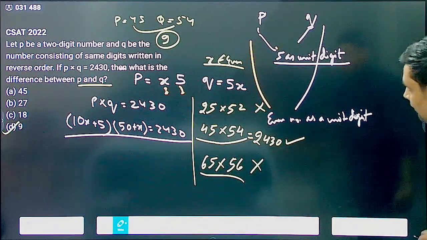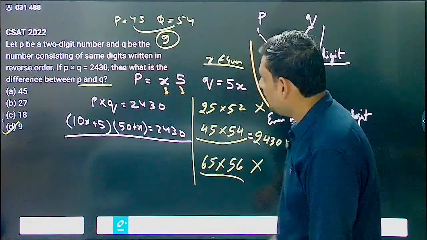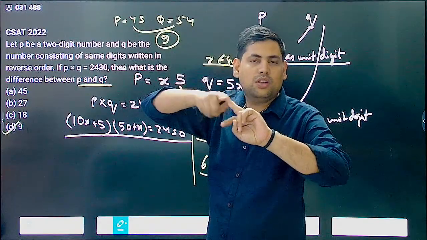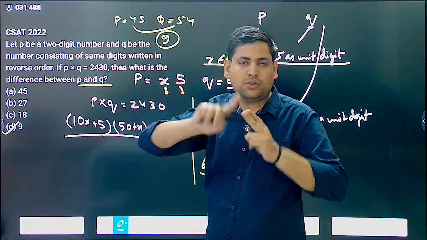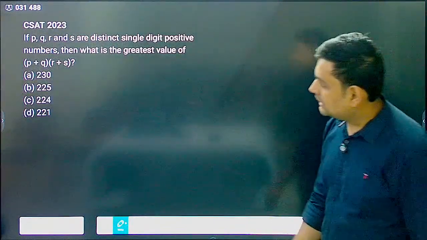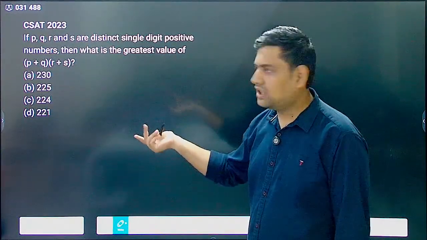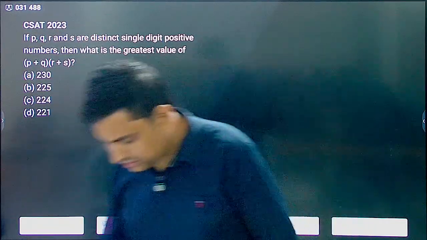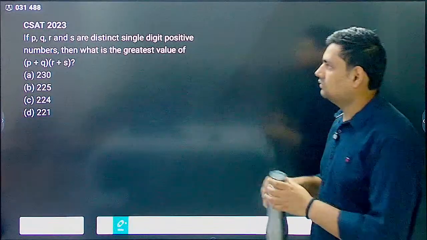Now let's see another. One thing you learned from here is, when you see a 0, you immediately think of 5 and 2. So one digit has to be 5, the other digit has to be 2. These are the two possible unit digits. Then similarly, let's see this also. People do this using trial and error. Correct? So (P plus Q) into (R plus S), you have to maximize. Think about it. Think about a process.